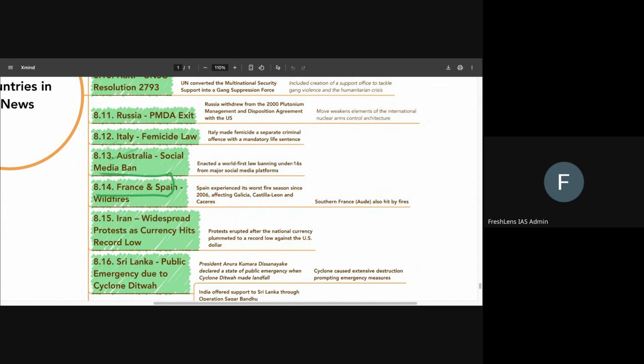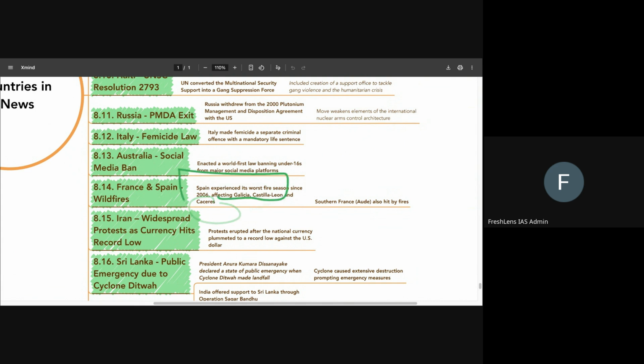Then comes next, which is France and Spain. A large portion of Europe last year saw wildfires, and it led to a lot of destruction of forest in that particular region. So we might want to remember the locations mentioned like Galicia, Castellon, Caqueret.